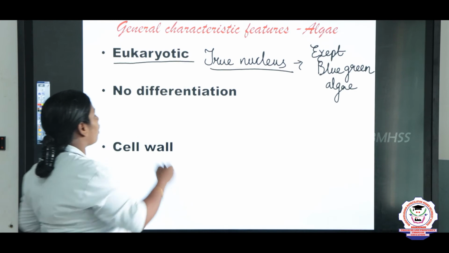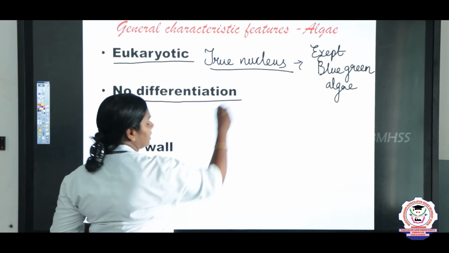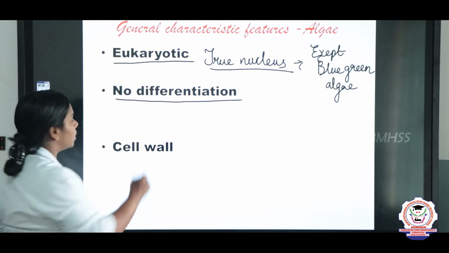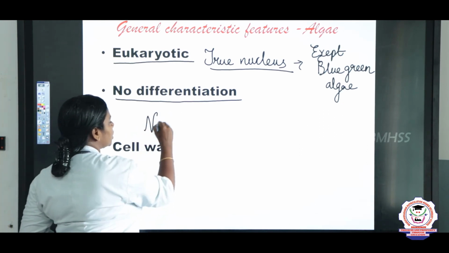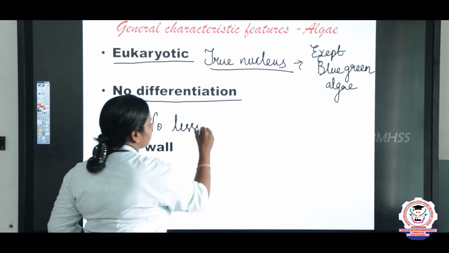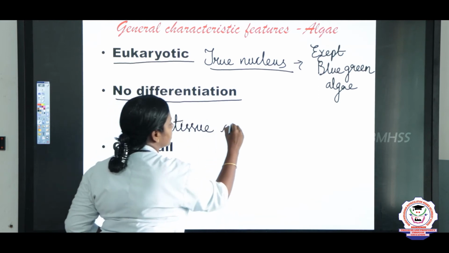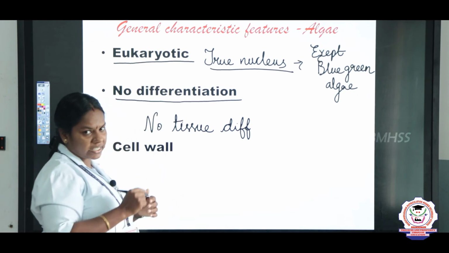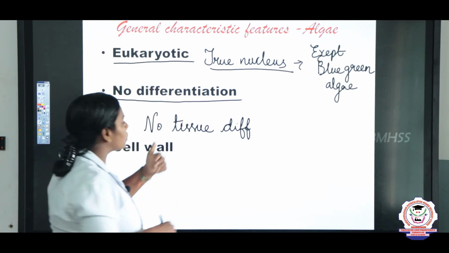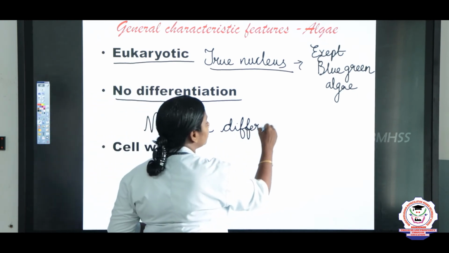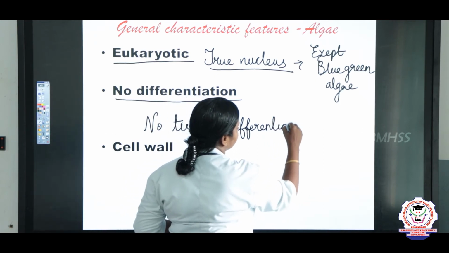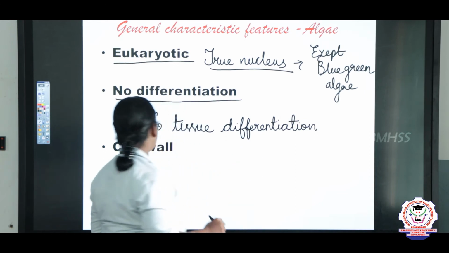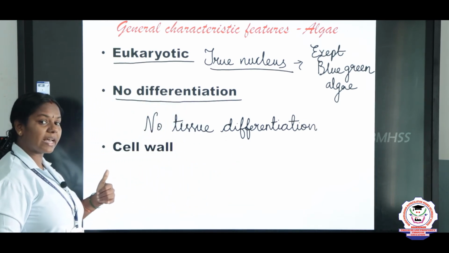And next one, we are going to see another character about the differentiation. Algae does not show any differentiation. So, no tissues are found. No tissue differentiation. That is only cell. Only the cellular level of organization is seen in the algae. So, there is no tissue differentiation. Right. And then next one we are going to discuss about the cell wall.